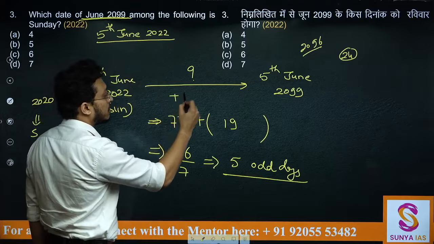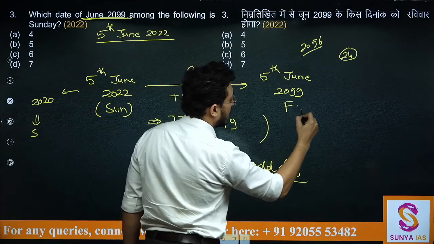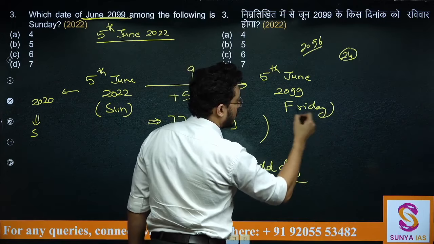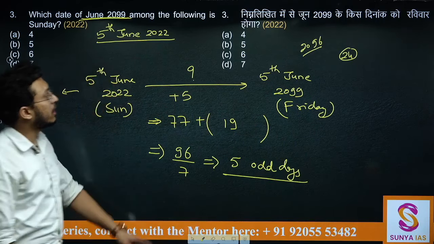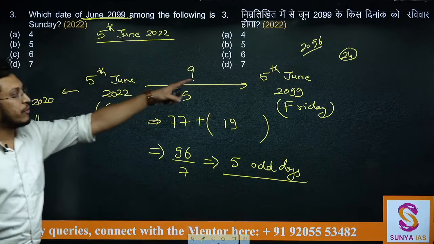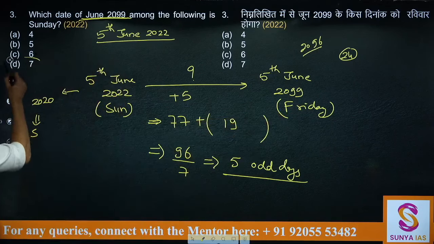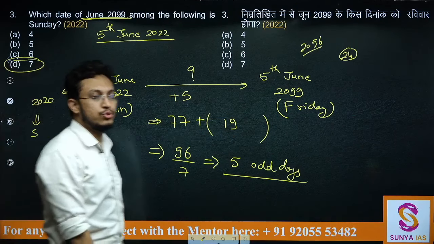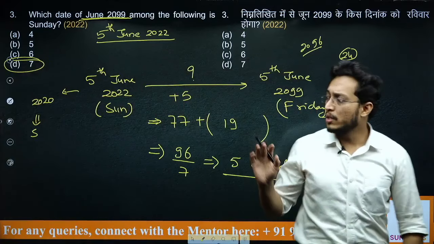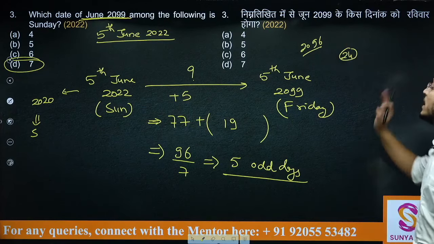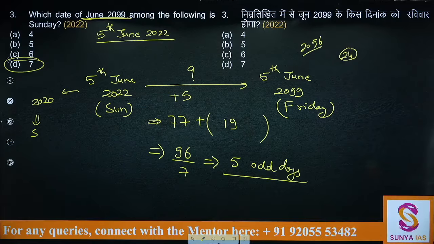So Sunday plus 5 will be Friday. So this particular date is Friday and they are asking us about Sunday. So if 5th of June is Friday, that means Saturday and Sunday. 7th of June will be Sunday in that particular year. In 2099 you will get 7th of June as Sunday. Done. Let's see the next question now.